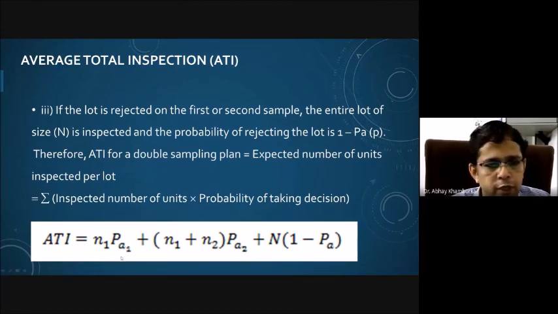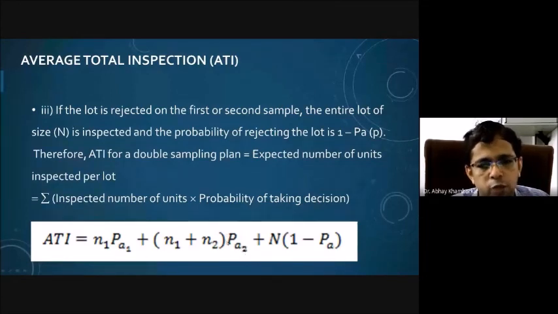If you are taking a decision on the basis of the first sample and you are accepting a lot, then that probability is PA1. In such a situation, since you have inspected only the first sample, the total number of inspections will be N1. But if you are taking a decision on the basis of the second sample and still accepting the lot, then its probability is PA2.